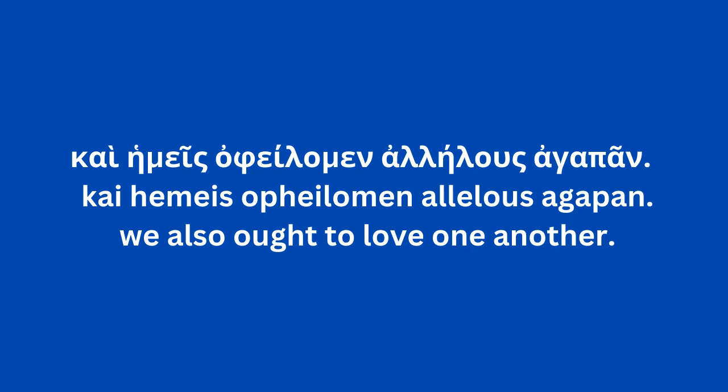So, we also ought to love one another if we recognize, that's the condition, right? If we understand the manner in which God first loved us, the response to that, the follow-up to that, is we also ought to love one another.